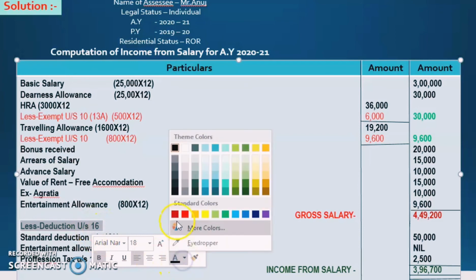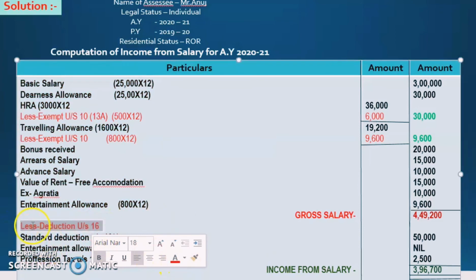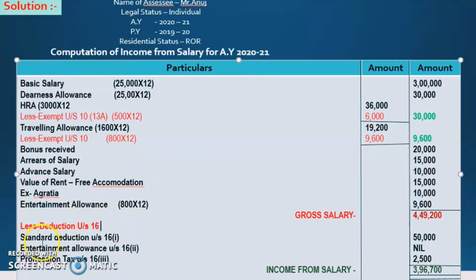So after gross salary, we need to make a deduction under section 16. What are the deductions coming under section 16? The first one is standard deduction under section 16 subsection 1, entertainment allowance under section 16 subsection 2, and professional tax under section 16 subsection 3. So standard deduction under section 16 subsection 1 is 50,000.